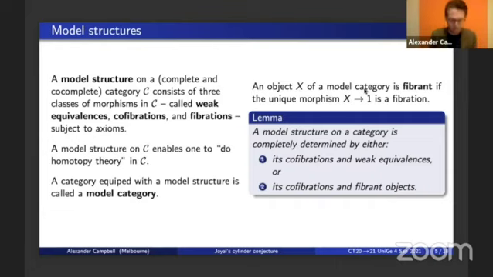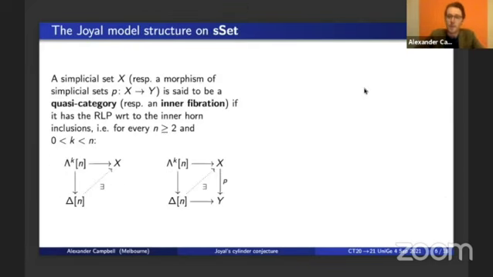Now, the most important model structure for us to recall is Joyal's model structure for quasi-categories on the category of simplicial sets. Recall that a simplicial set is said to be a quasi-category if it has the right lifting property with respect to all inner Horn inclusions as displayed.